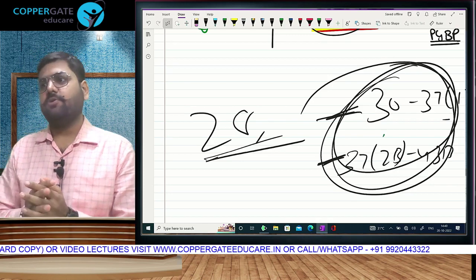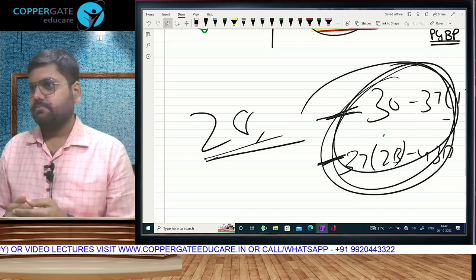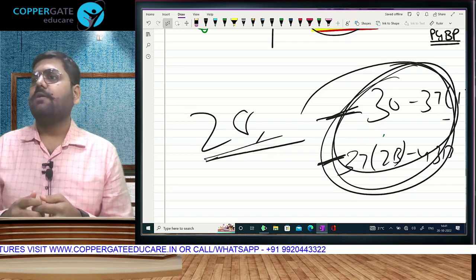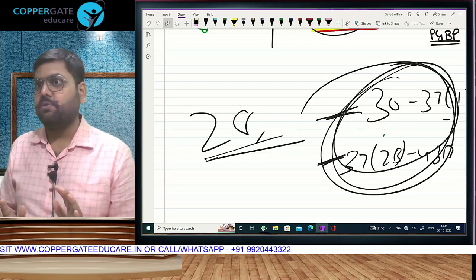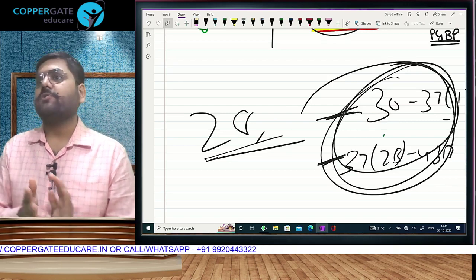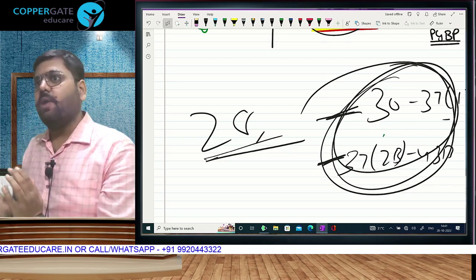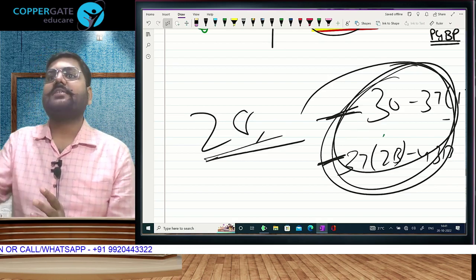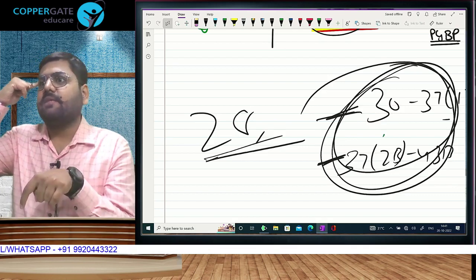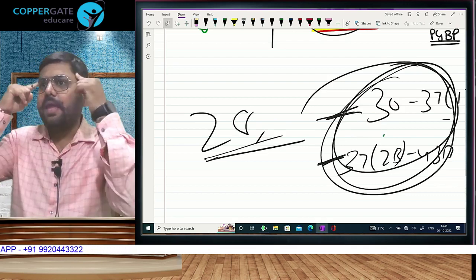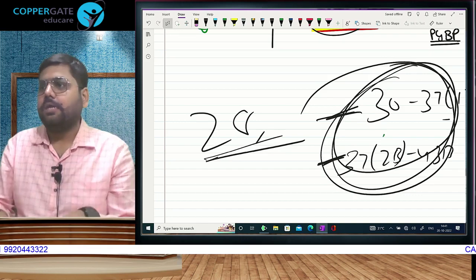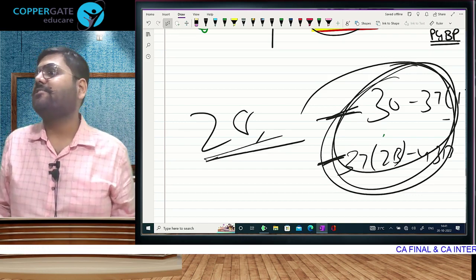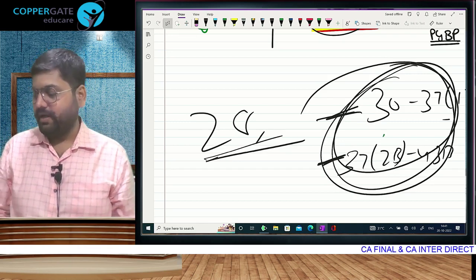Every amount that is given to you in your question, you go and check whether that amount's treatment in accounts, because accounts will be given to you in the question, is according to tax or not. Tax ka treatment you have as knowledge, accounts ka treatment you have in the question. Tax ka treatment in your mind and accounts ka treatment in the question, compare. Tax, accounts, same, no effect. Different, to rectify the accounts by add or less.